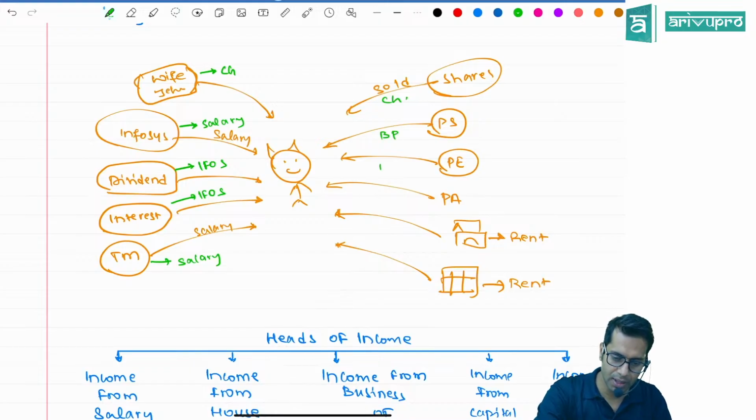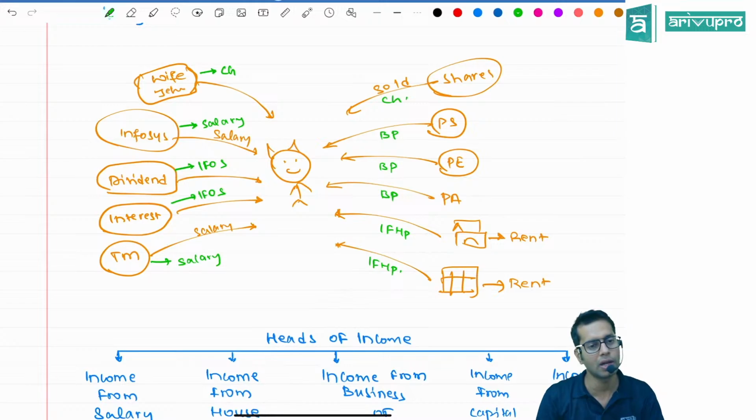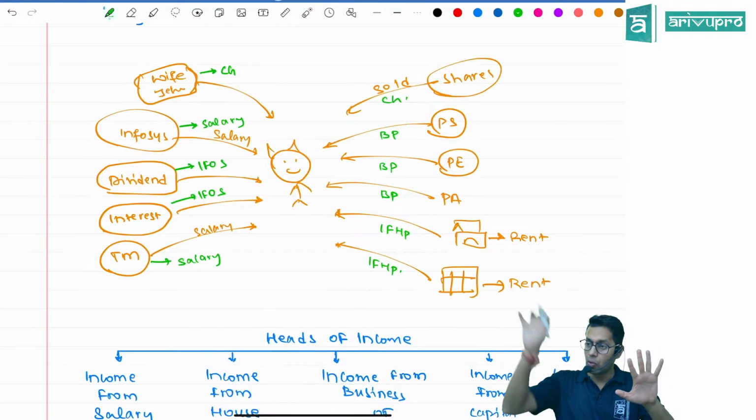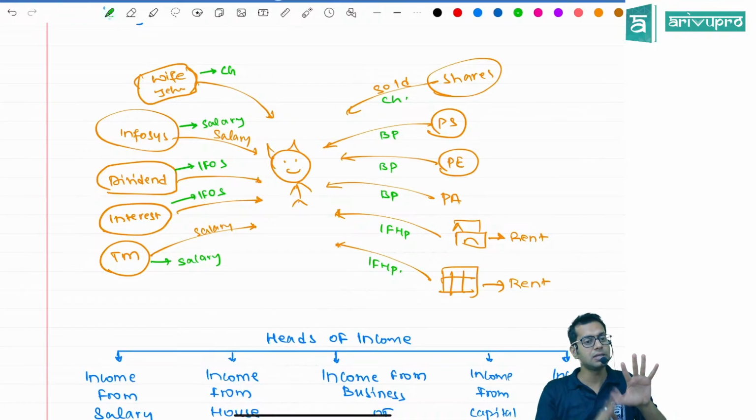Then electronics will go under business and profession. Airlines will go under business and profession. Renting of house will go under income from house property, and renting of this commercial complex also will go under income from house property. So what is happening? Whatever different sources of income were there, they are now put into 5 heads. Sources of income can be many, but heads of income will be only 5. So whatever I am earning from different places will be put in 5 different heads.